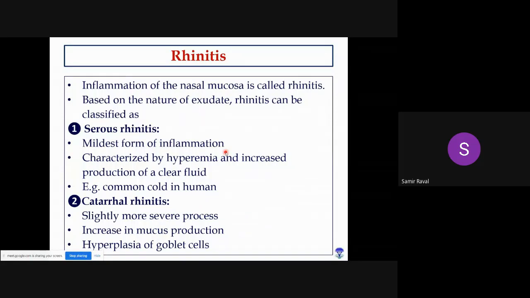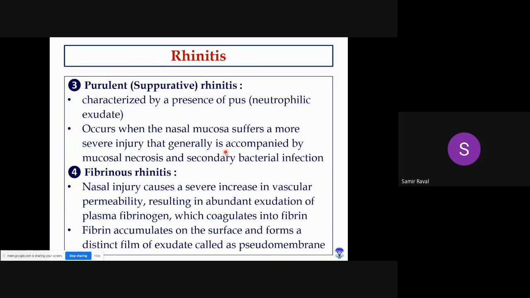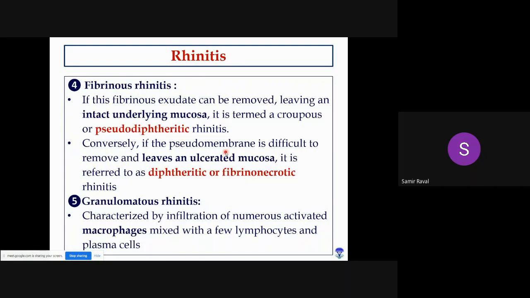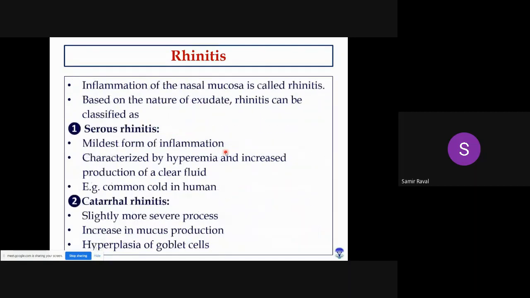So depending upon the nature of exudate, this rhinitis can be classified into 5 subtypes: serous rhinitis, catarrhal rhinitis, purulent rhinitis, fibrinous rhinitis, as well as granulomatous rhinitis. Okay, so let's discuss one by one. First one, serous rhinitis. Serous means when exudate is clear fluid. When exudate is clear fluid, in that case, we will use the word serous rhinitis, right?